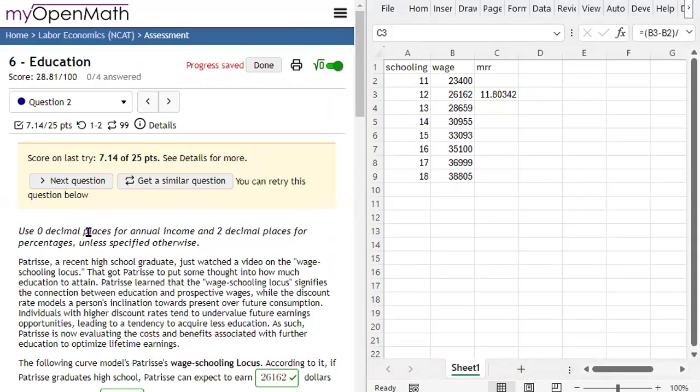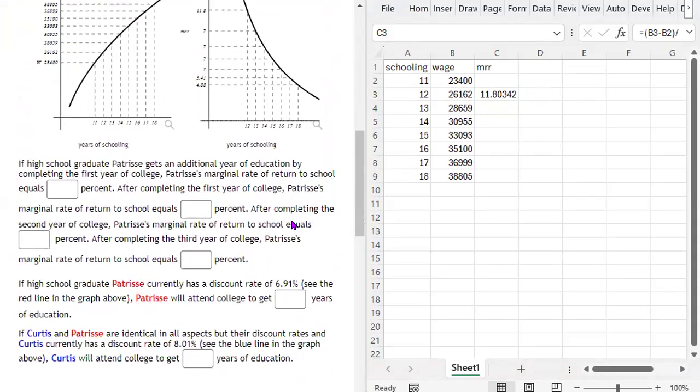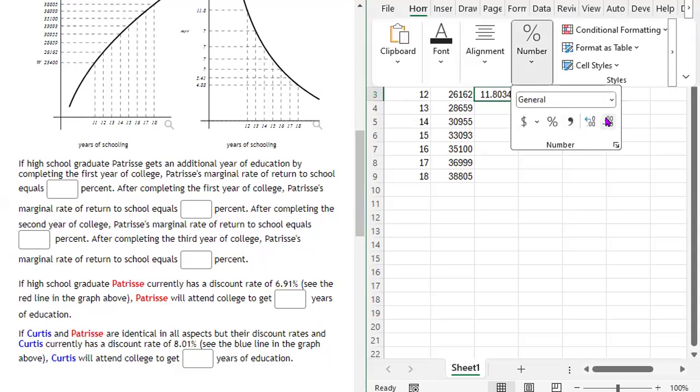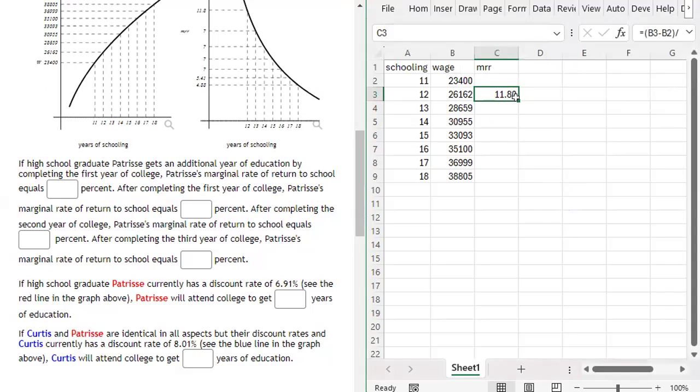So we're going to use 0 decimal places for annual income and 2 decimal places for percentages, unless specified otherwise. So let's go back down here, right? So I need to change this to 2 decimal places. Okay. And then I'm going to drag this down. Okay. So completing the first year of college would be 9.454, right?